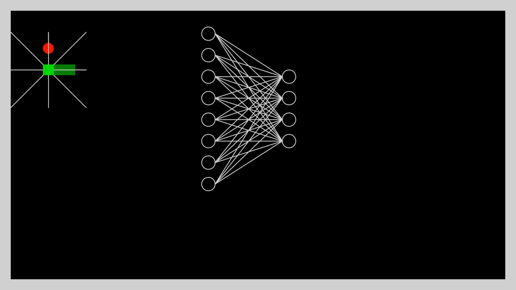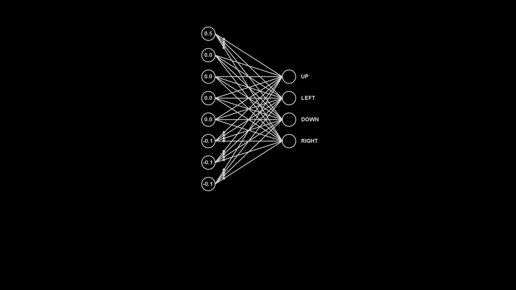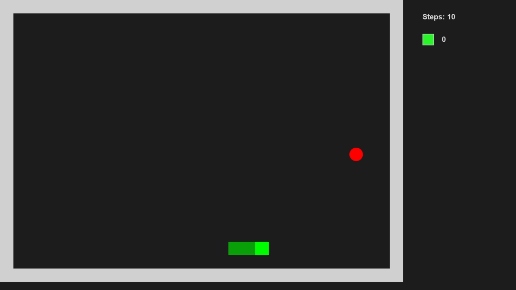The snake sees in 8 directions, which provide input for the neural network. A positive number represents food, while a negative number indicates an obstacle. Based on their values, the input neurons send the values multiplied by the weights of the connections to 4 output neurons. The highest number in the output neurons determines the direction the snakes will take in the next move. The networks are randomly generated and not very proficient at playing Snake.